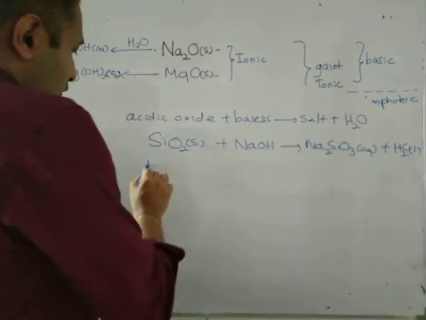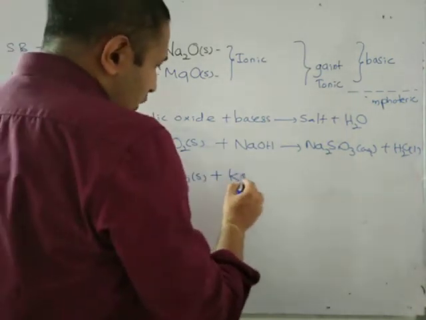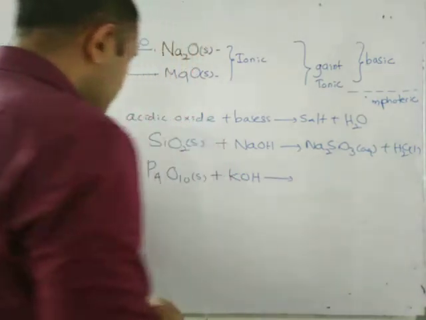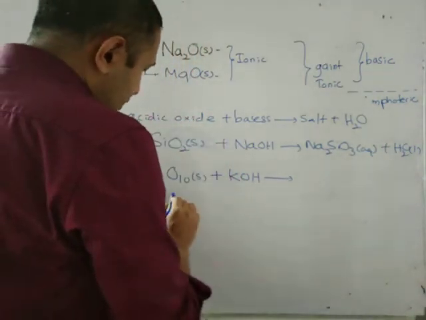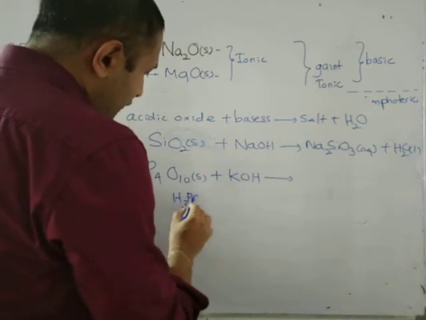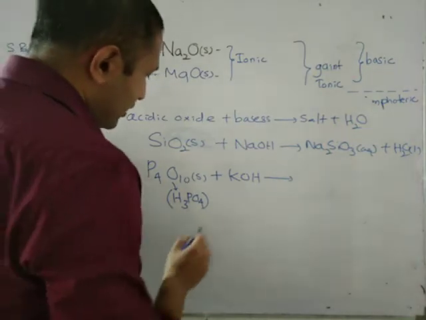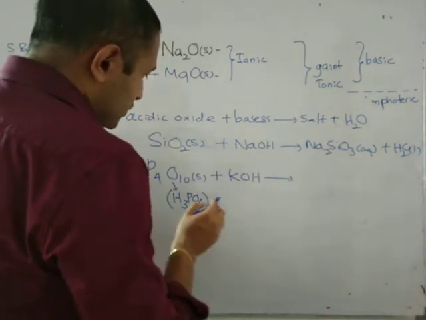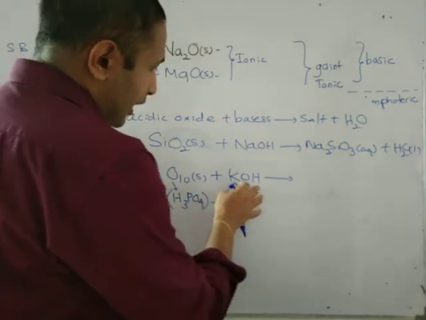And if you take P4O10 solid, it reacts with KOH to form... how are we writing this reaction? You can write the acid of this one, that is H3PO4. P4O10 reacts with water to form this one. Then you can write the reaction with H3PO4 and KOH.